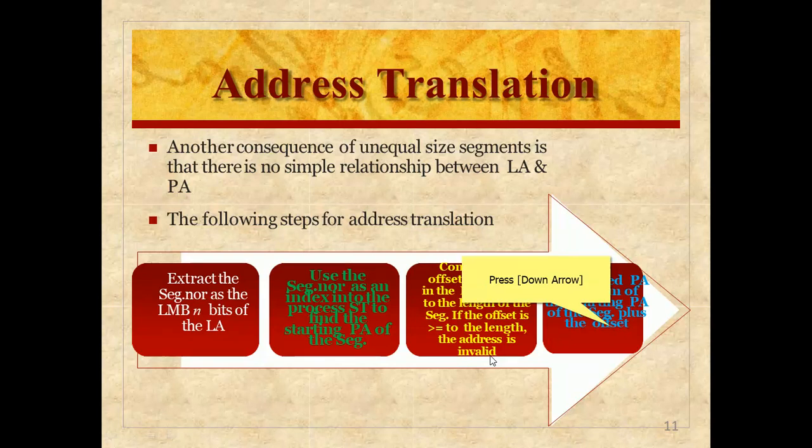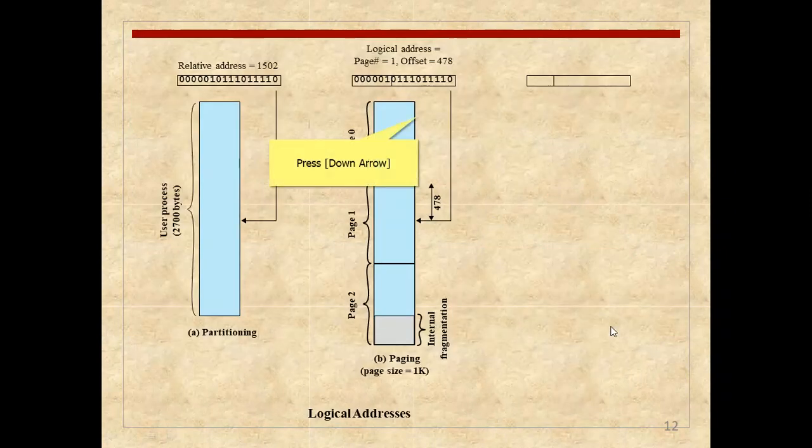This address translation mechanism is part and parcel of the segmentation memory management scheme, so it has to be looked after. Now a further example of converting a logical address into a physical address, when paging is happening. Paging will be discussed in the subsequent discussion. Here the job will be split into pages: page 0, page 1, page 2.